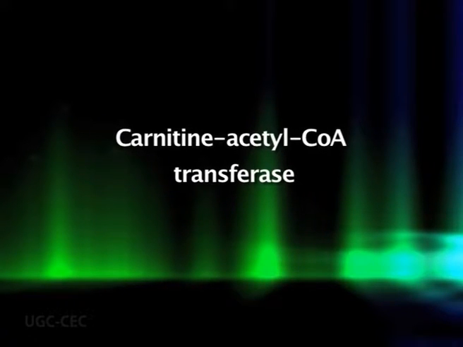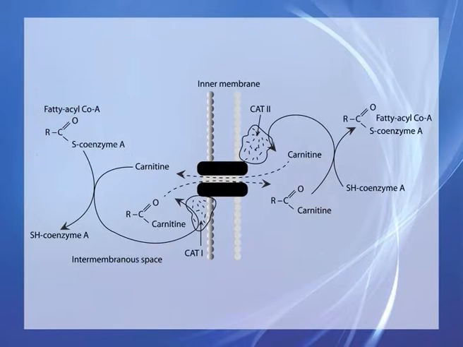A transferase. During this step, the fatty acyl coenzyme A esters formed in the outer mitochondrial membrane react with the hydroxyl group of carnitine, and the fatty acyl carnitine is carried across the inner mitochondrial membrane by a specific transporter, that is carnitine acyl carnitine translocase.